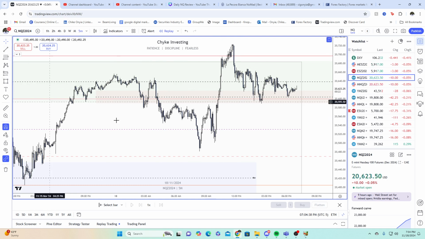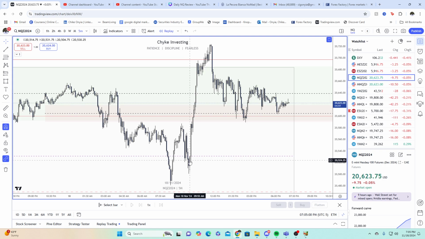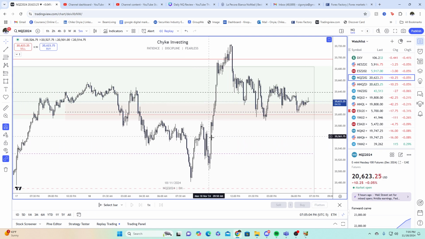So this is what the 22 model looks like. When you have a low that is taken out by another low right here, right? And you can see this high is broken and it has a fair value gap. Those are the three things that make a 22 model, okay? So you have purge liquidity, break of market structure above a high right here, and there needs to be a fair value gap. Okay, fair value gap is the gap between these three candles, right? So 1, 2, 3, where there's just a body and no wicks. Okay, so that shows displacement because you can see the price starts moving higher.